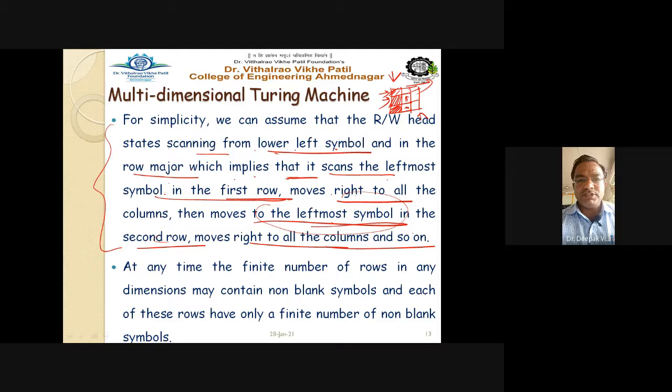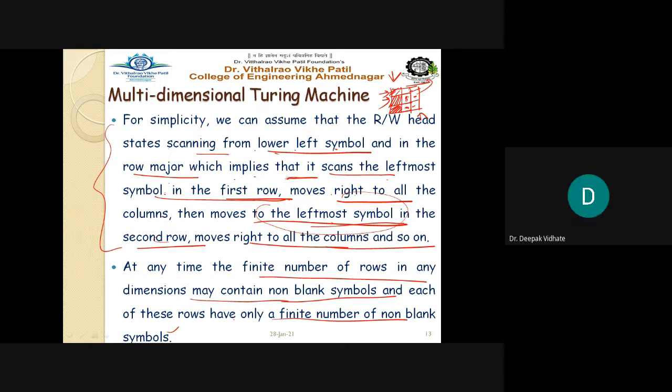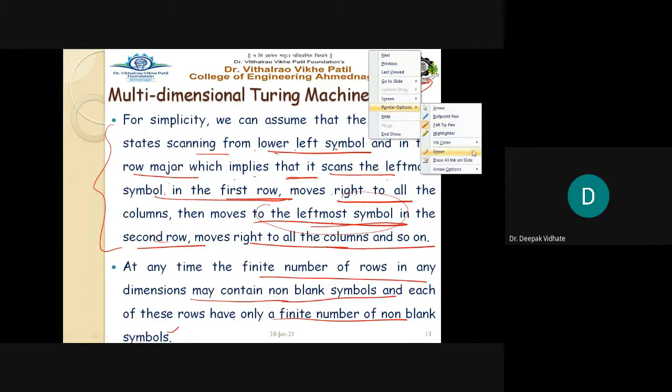The process is repeated. At any time, only a finite number of rows in any dimension may contain non-blank symbols, and each of these rows has only a finite number of non-blank symbols. So at every time, these rows must contain non-blank symbols, meaning they must not be blank. There must be some input symbol there, right? So let us see the next point.